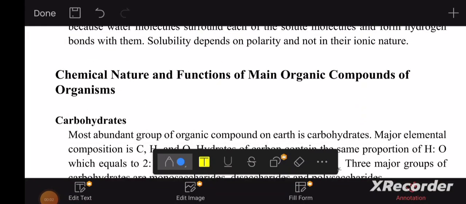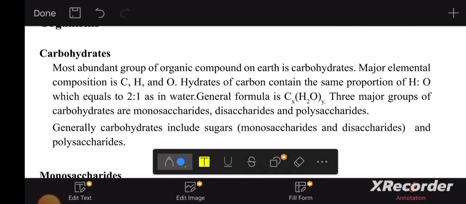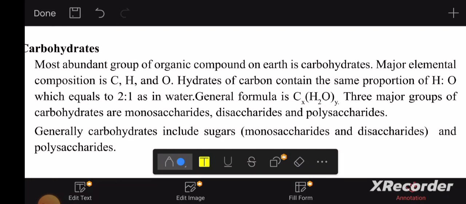Let's talk about carbohydrates today. The topic is the chemical nature and functions of main organic compounds of organisms. Under that, carbohydrates. The most abundant group of organic compounds on Earth is carbohydrates.